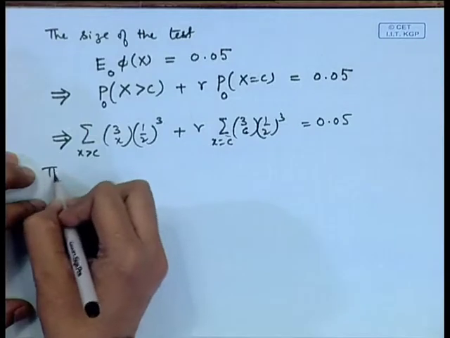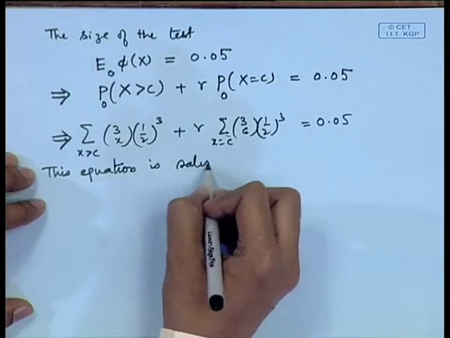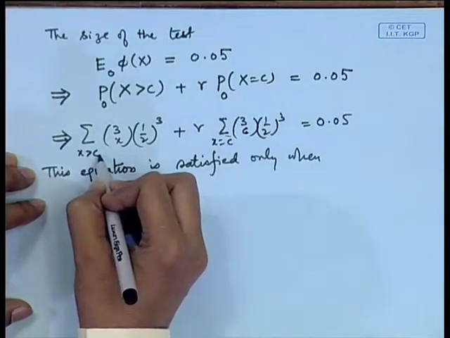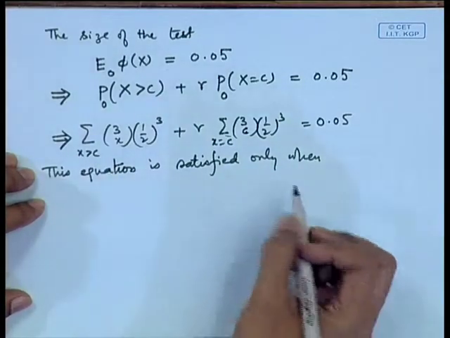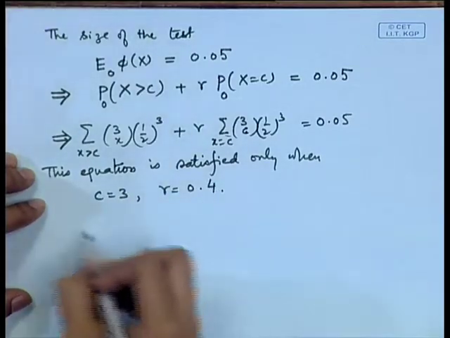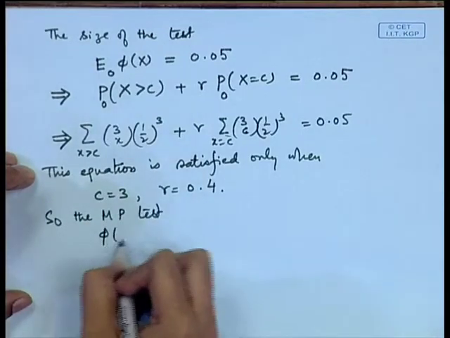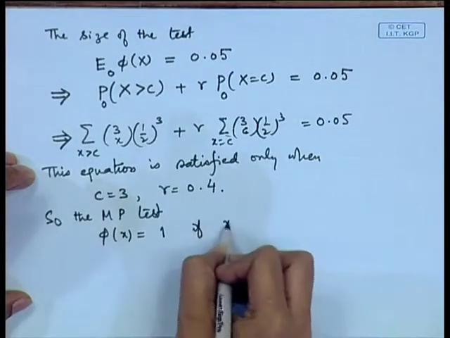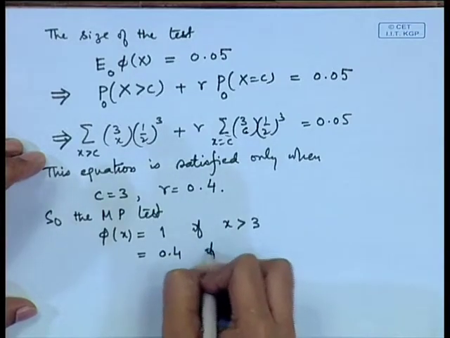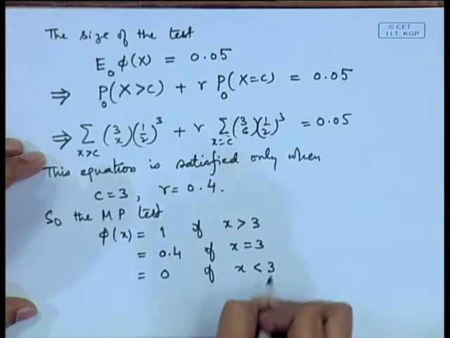This equation of 0.05 is satisfied only when we substitute the values of c equal to 0, 1, 2 and 3. We get here c is equal to 3 and gamma is equal to 0.4. So, the MP test is phi x equal to 1 if x is greater than 3, it is equal to 0.4 if x is equal to 3, it is equal to 0 if x is less than 3.